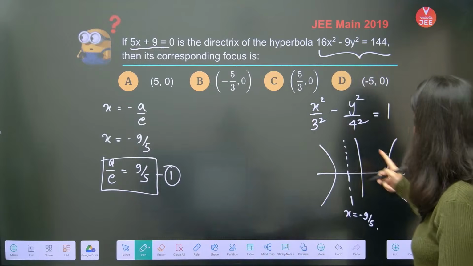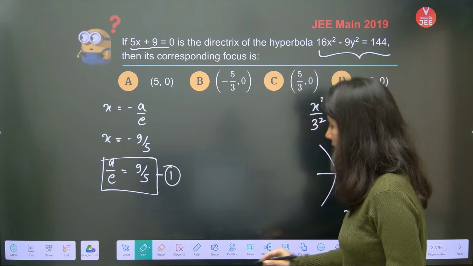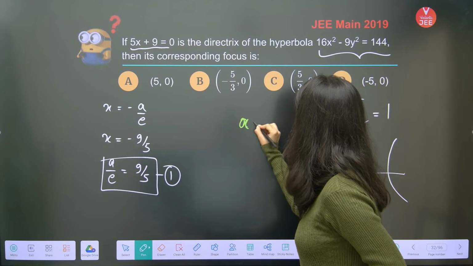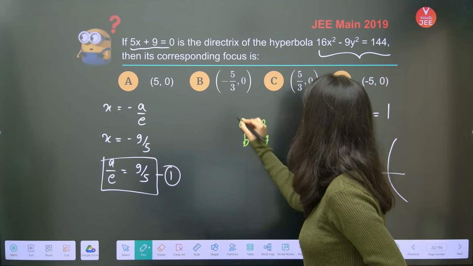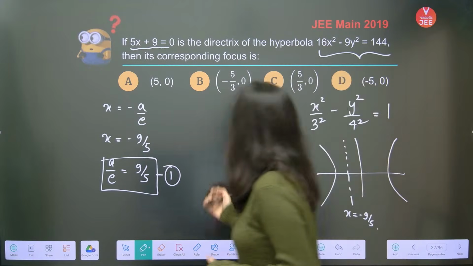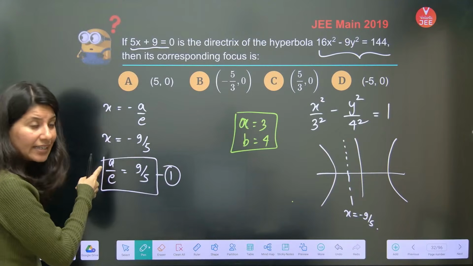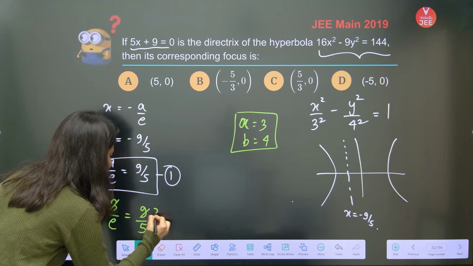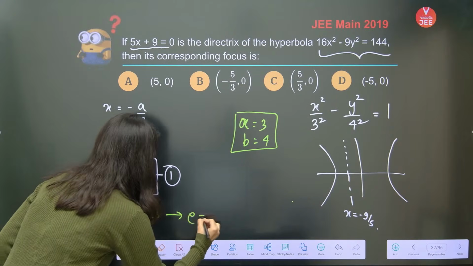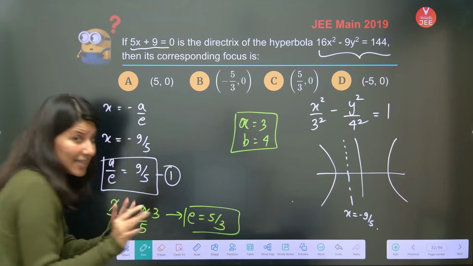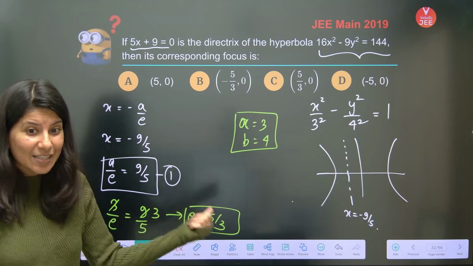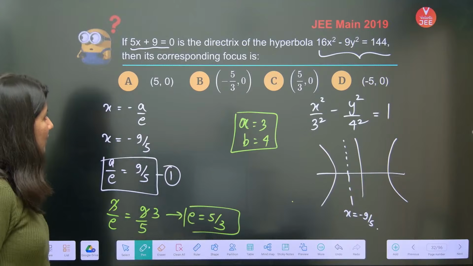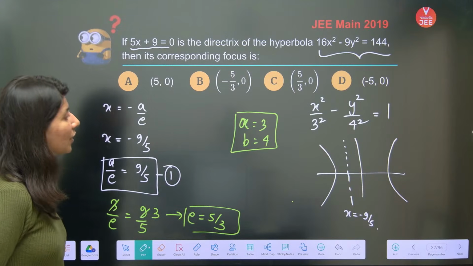Okay. Then a equals 3 and b equals 4. This thing is very obvious and given. So if I just put a equals 3 right here, this is 3 by e equals 9 upon 5. 3 ones are 3, 3 threes are 9. So this will give you e equals 5 by 3, which will make sense by the way, because eccentricity is always greater than 1. Okay. So eccentricity is 5 by 3. Now corresponding focus.